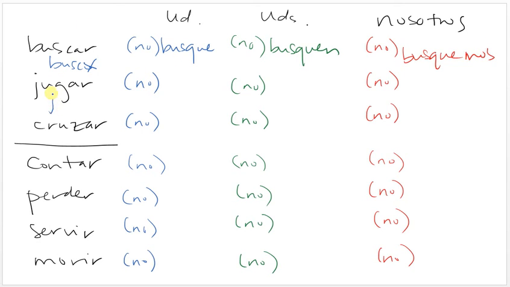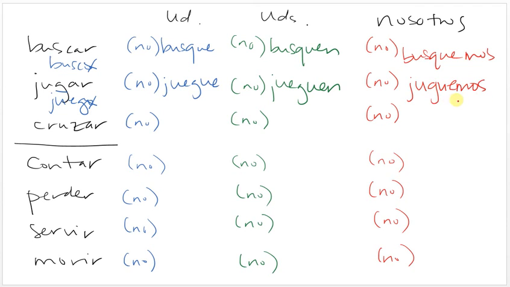For jugar, we're going to go to the yo, which is juego, drop the o, add the opposite ending. Because we have to keep this g sound, it means we have to change it to gu. So the usted command is going to be juegue, ustedes jueguen, and nosotros, there's no stem change. We're going to talk about that in a second. But we do still have the gu. So juguemos or no juguemos. Let's play or let's not play.